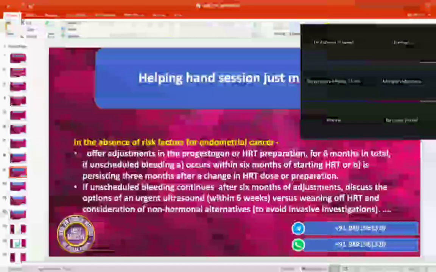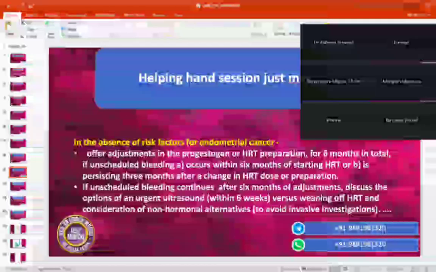Okay, Sarah, as I can see that you are still having the bleeding after once the dose adjustment of this medication. So what we can do is we are going to readjust this medication again and follow up with you after 3 months. If the problem is settled, then it's good enough. But if the problem is not settled, then we can proceed with the scanning within the 6-week pathway. Do not say TVS, say scan from down below.